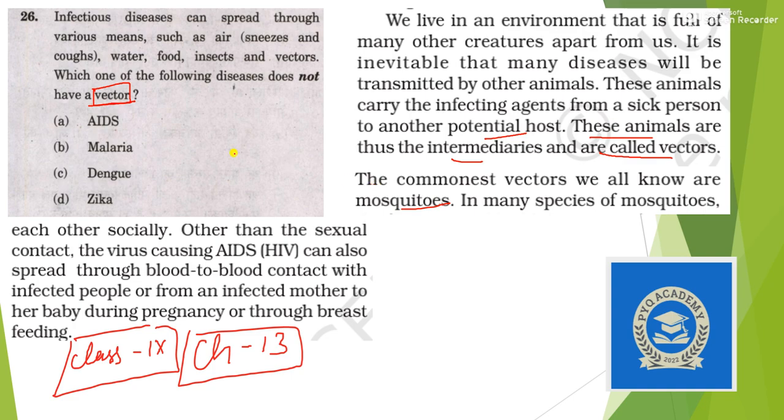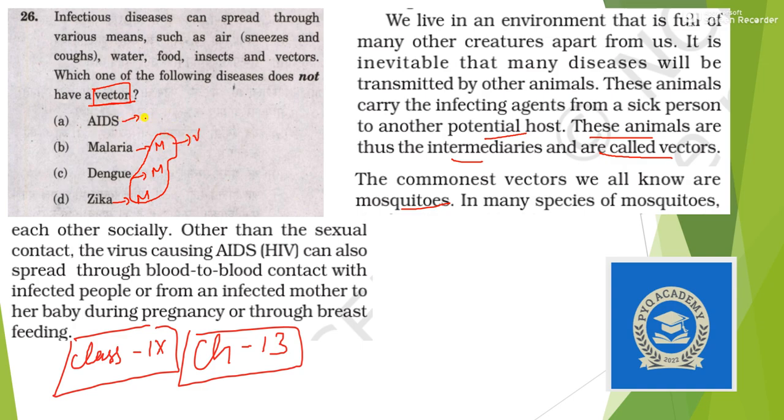Let's see which of the following diseases can be spread through vectors. Zika is caused by mosquito, dengue is caused by mosquito, and malaria also is caused by mosquito. So all these three can be transmitted with the help of a vector.